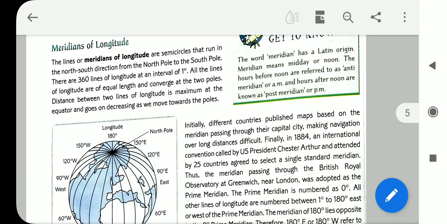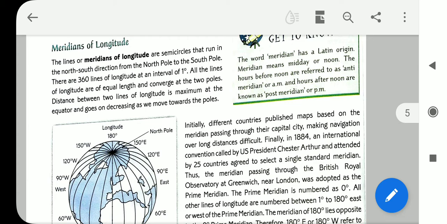Initially, different countries published maps based on the meridian passing through the capital city, making navigation over long distances difficult. Finally, in 1884, an international convention called by US President Chester Arthur and attended by 25 countries agreed to select a single standard meridian. Thus, the meridian passing through the British Royal Observatory of Greenwich near London was adopted as the prime meridian. The prime meridian is numbered as 0 degree.